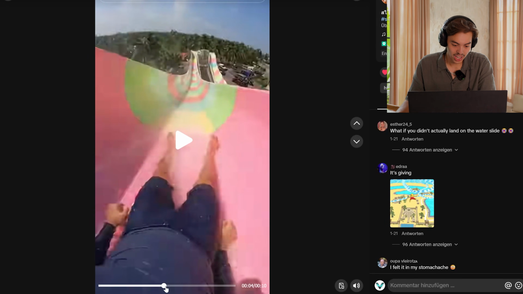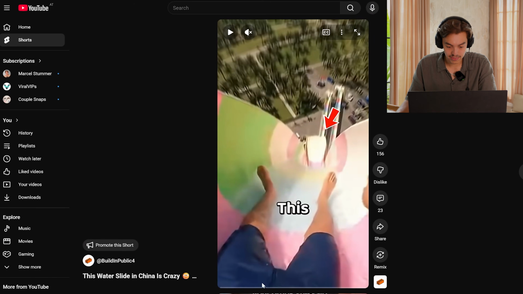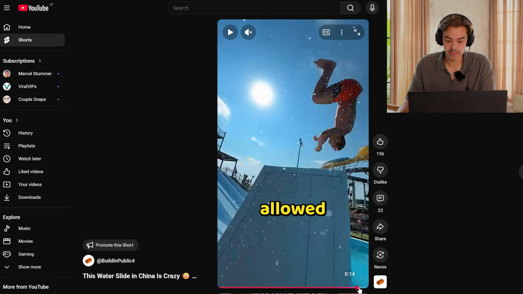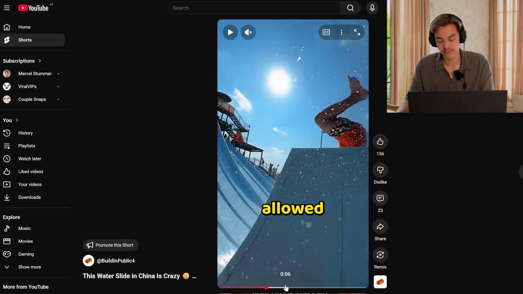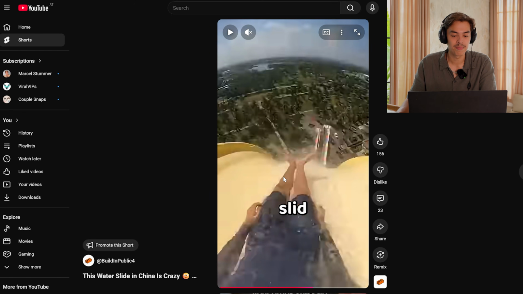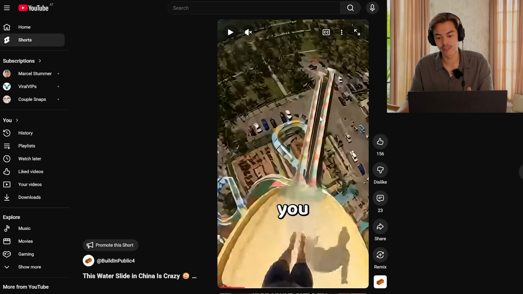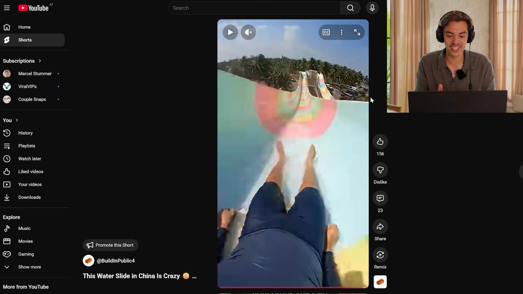But unfortunately, the jump already happened after 5 seconds in the video. So my goal with this video was to stretch it to 15 seconds. And I achieved that by putting in some random slide clips in the middle part of the video to build some tension. As you can see, I just stopped the video right before he actually went flying on the slide. So these are a few tricks for getting better retention. Basically just reveal the result at the end of the video to maximize the chances of getting a good retention graph.